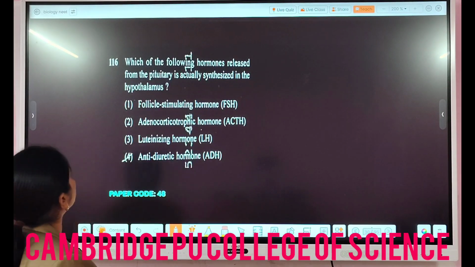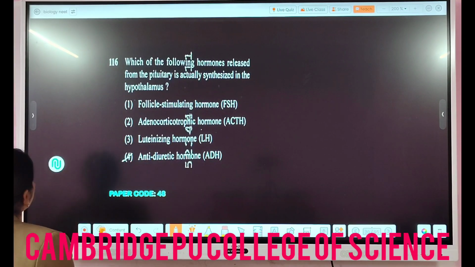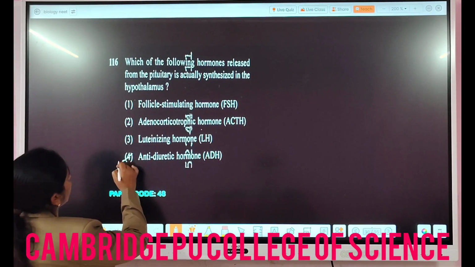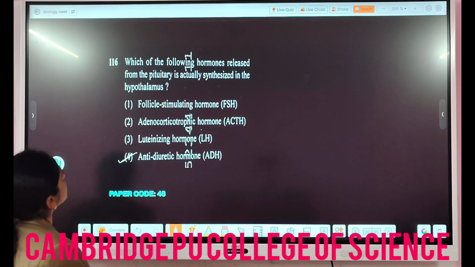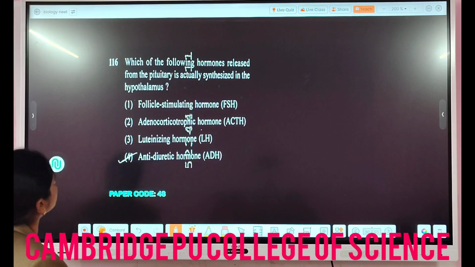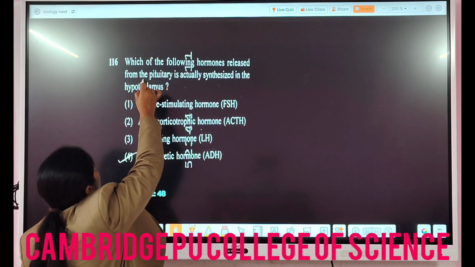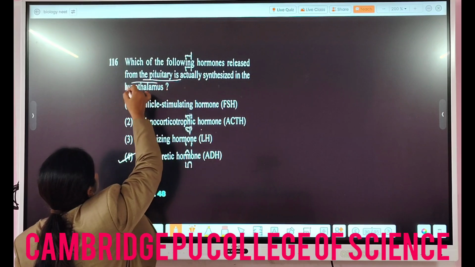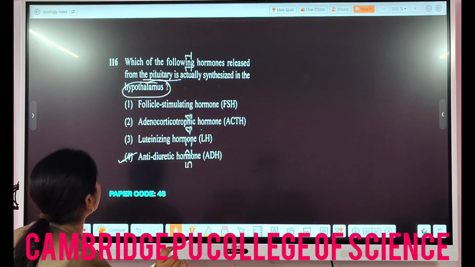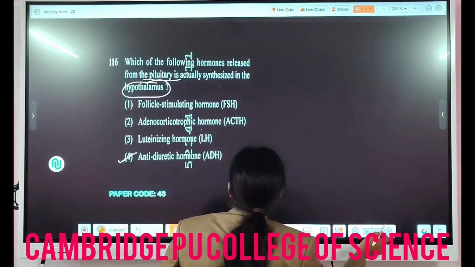Then which of the following hormones released from the pituitary is actually synthesized in the hypothalamus? So in this question, it is the antidiuretic hormone, right? Because follicle stimulating hormone, adrenocorticotropic hormone and luteinizing hormone are not. They have asked which hormone released from the pituitary is actually synthesized in the hypothalamus. Which hormone is made in the hypothalamus? It is the antidiuretic hormone, which is also called vasopressin.